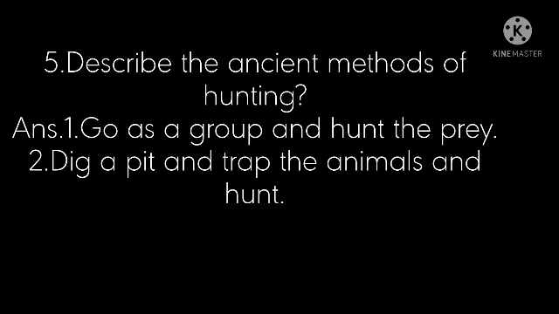Describe the ancient methods of hunting. See the first point. Go as a group and hunt the prey. See the second one. Dig a pit and trap the animals and hunt. See children, these are the two ancient methods of hunting. What is the first method? They go as a group and hunt the prey. What is prey? An animal that is hunted and killed by another for food. See the second point. Dig a pit and trap the animals and hunt.